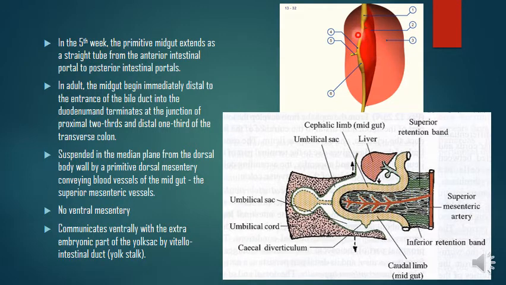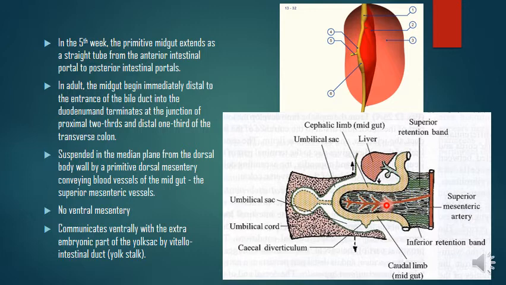And this straight tube is suspended from the posterior abdominal wall by a dorsal mesentery. This one here in this image is the dorsal mesentery. So this midgut is suspended from the posterior abdominal wall by this dorsal mesentery, which conveys the blood vessels. This is the superior mesenteric artery, which contributes the blood supply to the midgut derivatives, right?